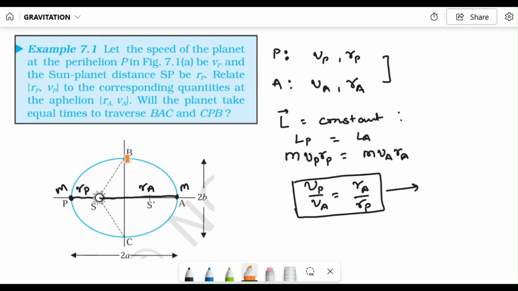So in this part, Ra on average is more, so the speed will be slow. Let the time taken for CPB, the perihelion side, be delta Tp, and for BAC, the aphelion side, be delta Ta.